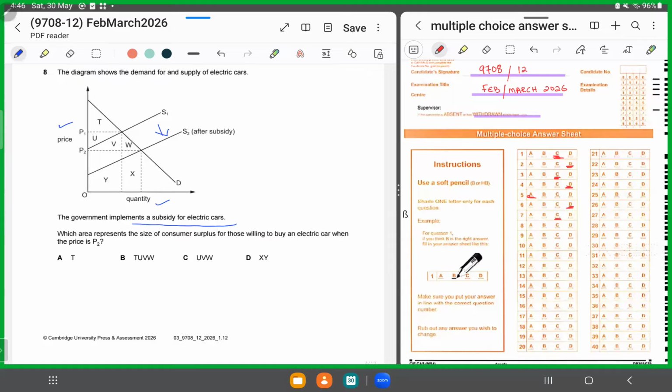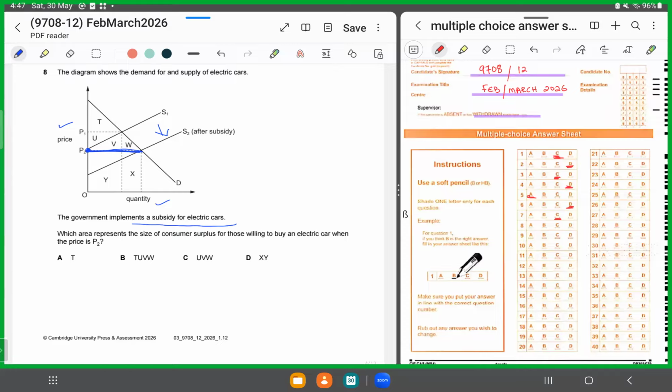Guessing which area represents the size of consumer surplus. For those willing to buy electric cars, the price is P2. So now notice what happened. The price fell from P1 to P2. So now they are saying what is the consumer surplus. So what is consumer surplus? Consumer surplus is the difference between the market price and what the consumer is actually willing to pay.